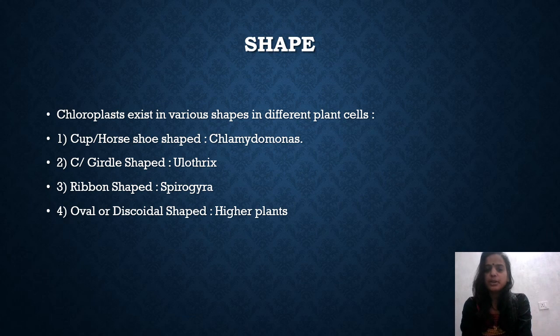Next, we'll be talking about the shape of the chloroplast. Again, the shape of the chloroplast present in different plant cells is also different. First of all, talking of the cup or horseshoe shaped chloroplast of Chlamydomonas. I suppose you know that this Chlamydomonas is an algae which is like this, a drop of